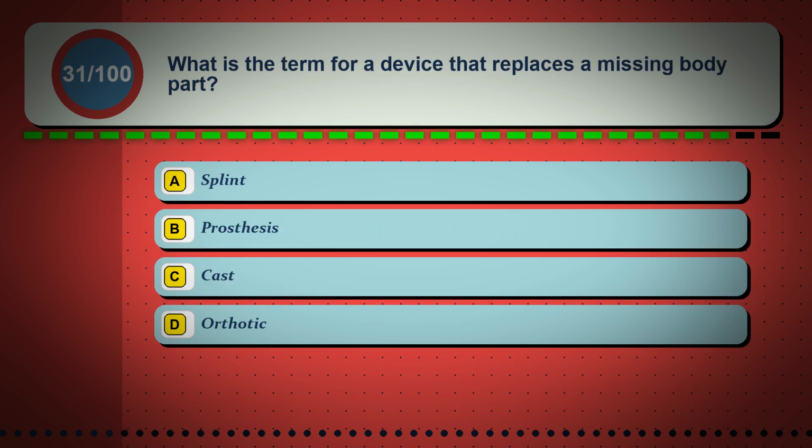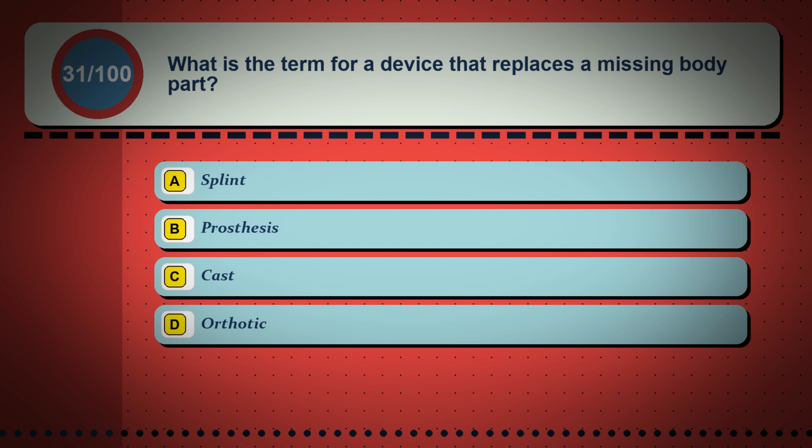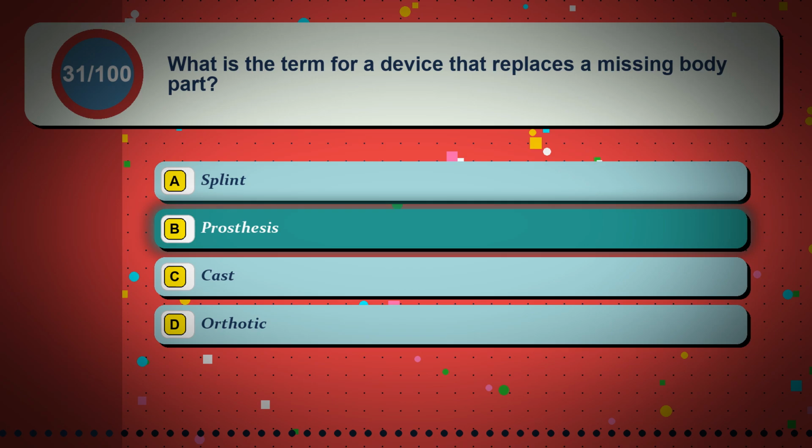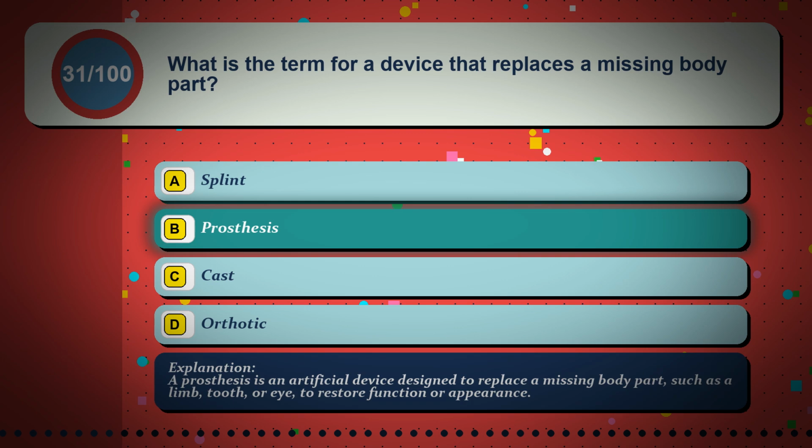Question 31. What is the term for a device that replaces a missing body part? Option A, a splint. Option B, prosthesis. Option C, cast. Option D, orthotic. The correct answer is option B, prosthesis. A prosthesis is an artificial device designed to replace a missing body part, such as a limb, tooth, or eye, to restore function or appearance.